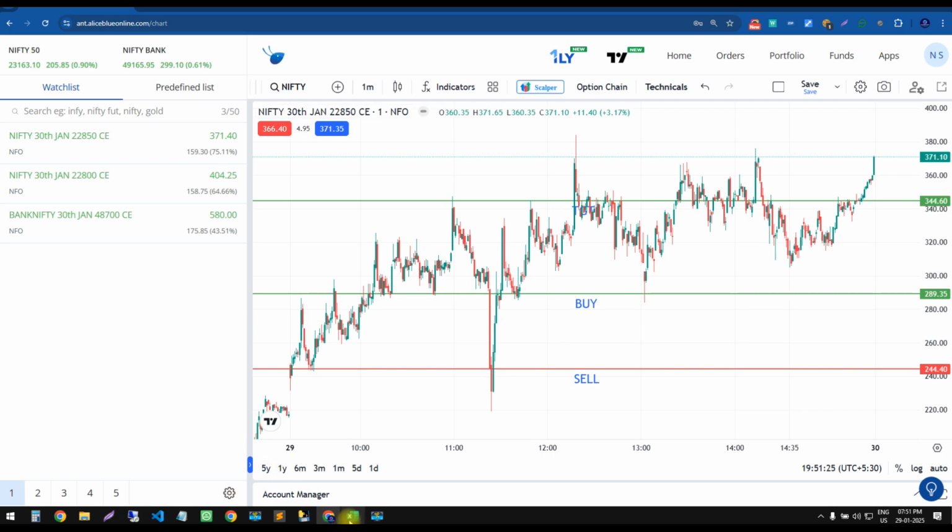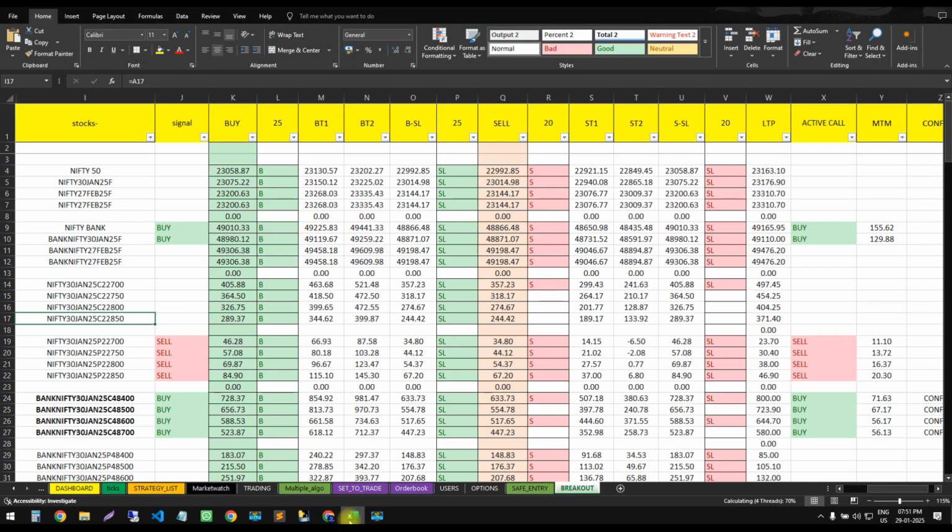Let me see where our buy and sell were generated, with buy target 1. This is the call price. Buy was generated at 289 and sell was at 244.